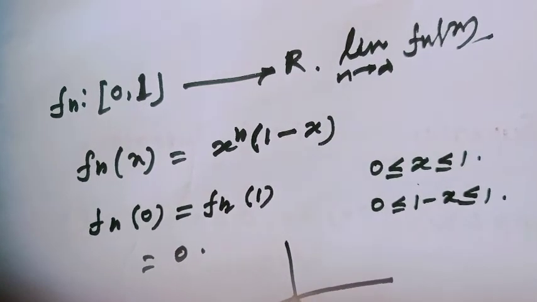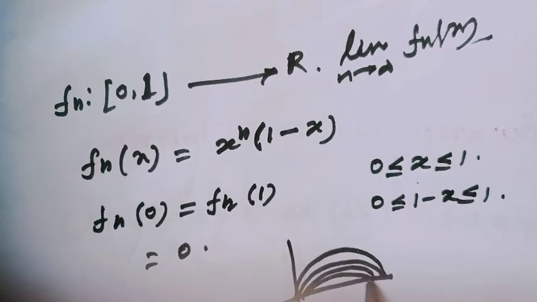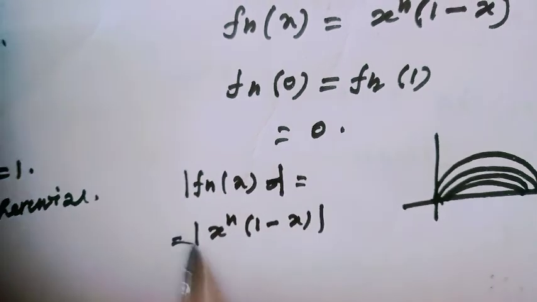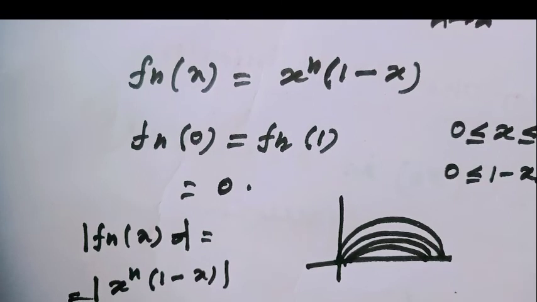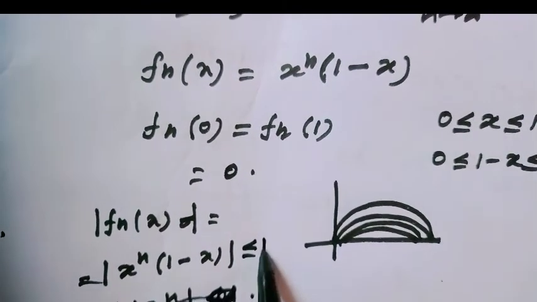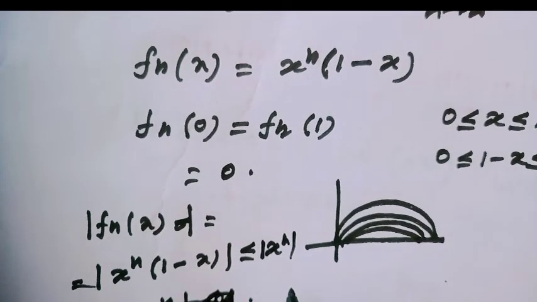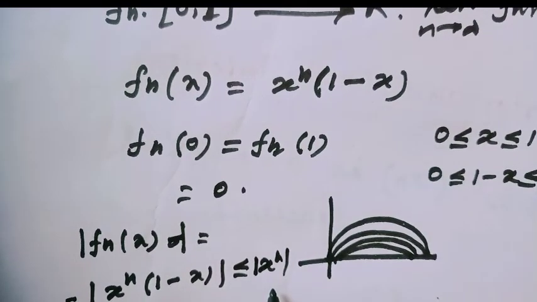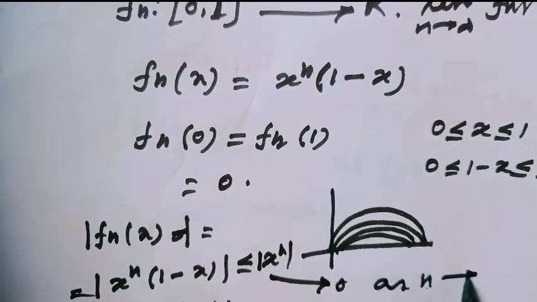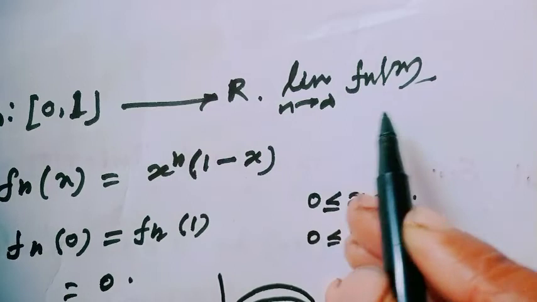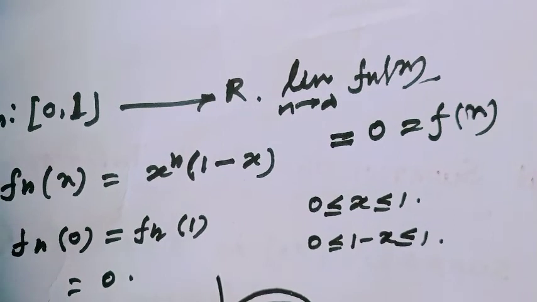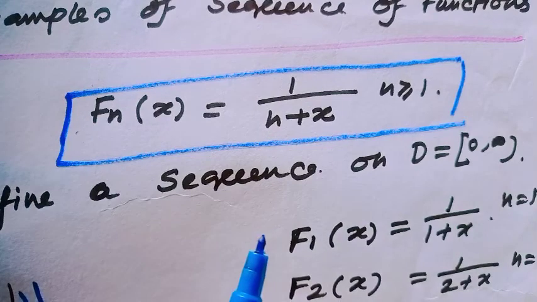The picture would look like such type, and the absolute value of fn(x) equals the absolute value of x to the power n times 1 minus x, which would obviously be less than x to the power n. And since I saw a few minutes ago, this value in the closed interval 0, 1 tends to 0 as n tends to infinity. So the limit as n tends to infinity of fn(x) is 0, and this is the F(x) function. Are you getting? Well, let's see another sequence.